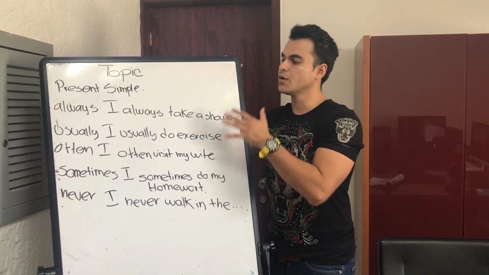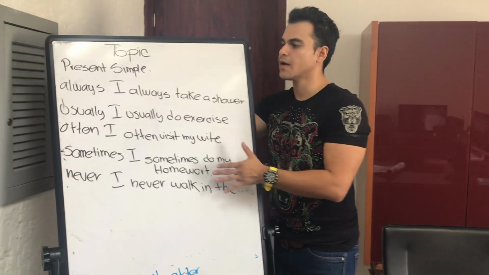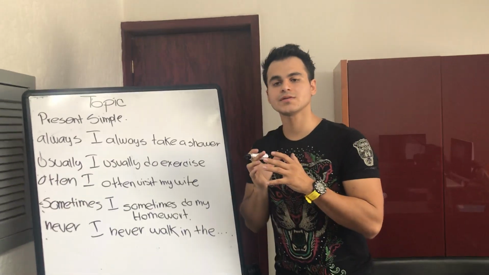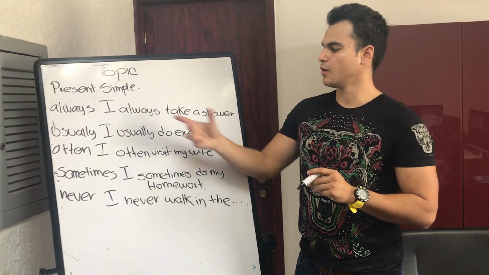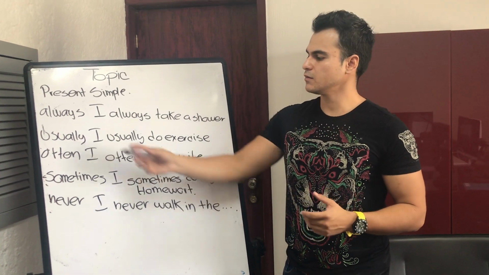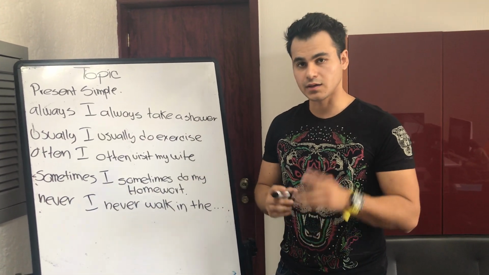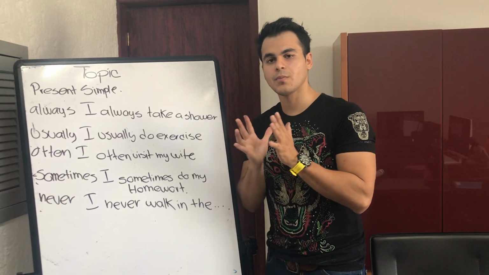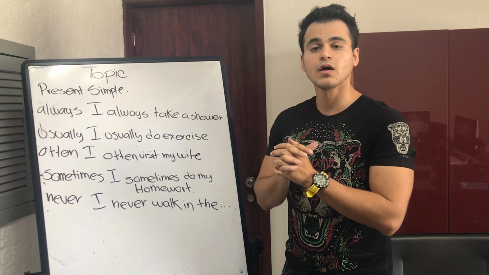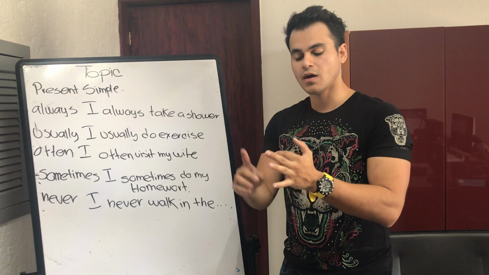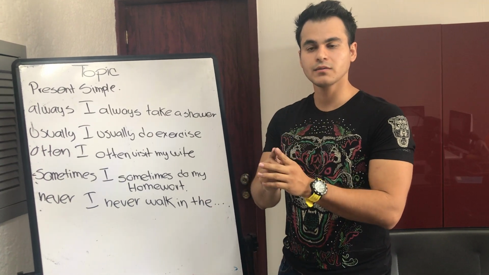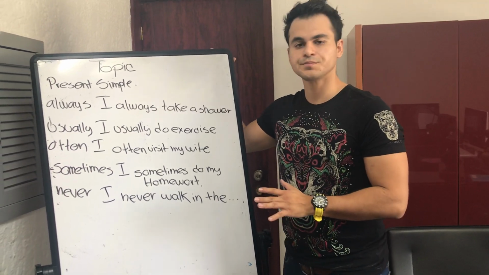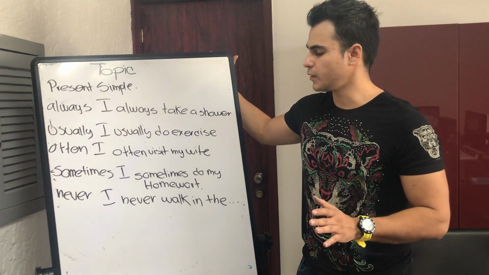So that's how we're going to use the frequency adverbs and the present simple together, right? La forma de utilizar los adverbios de frecuencia y el presente simple juntos. ¿Okay? La traducción es bastante sencilla, ¿no? Y en nuestro libro vienen algunos ejercicios que tenemos que completar. Eso en cuanto a la gramática de lo que faltaba por ver en el curso. ¿Okay? Presente simple, presente continuo, adverbios de frecuencia, el verbo can, and other things that we will learn later. Alright? Eso sería en cuanto a la gramática del curso.